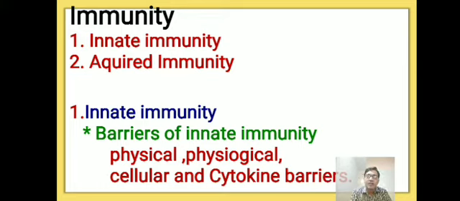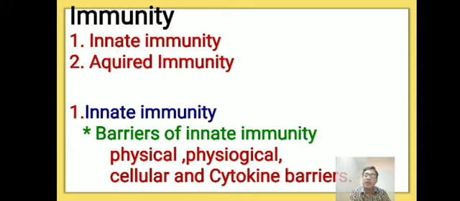First, the ability of the body to resist disease-causing agents is called immunity. Immunity is also defined as the overall ability of the host, the overall ability of the body, to fight disease-causing organisms by the immune system.